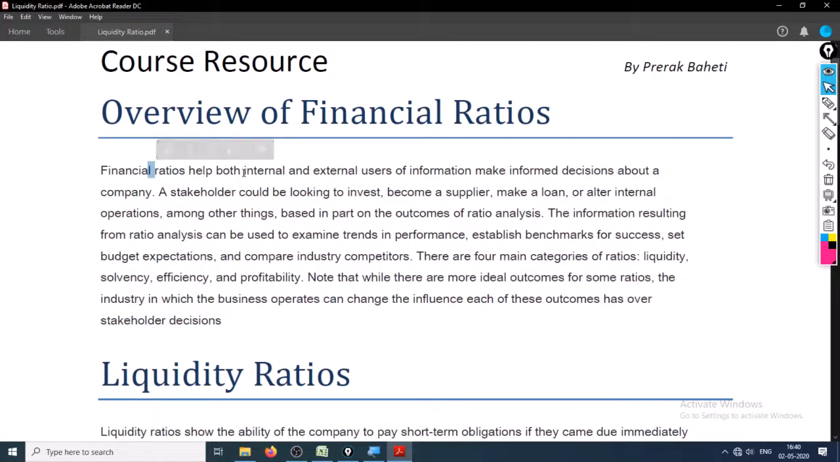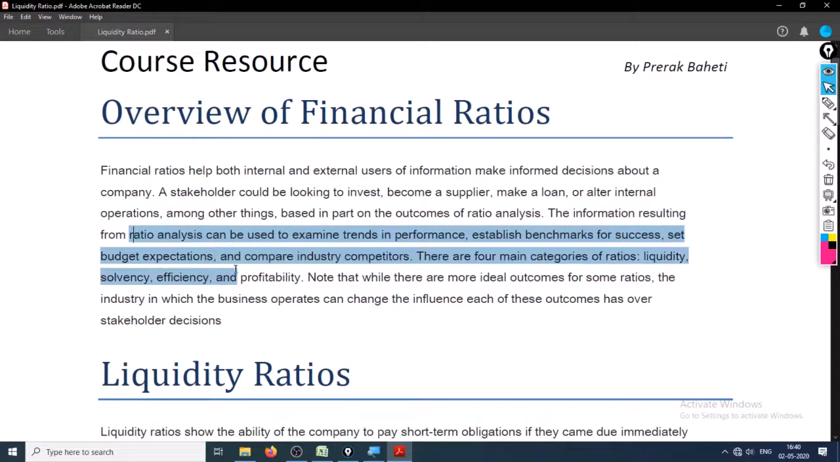Financial ratios help both internal and external users. They may be looking to invest, become a supplier, make a loan, or alter information. Financial ratios can be used to examine trends in performance, establish benchmarks for success, set budget expectations, and compare industry competitors.